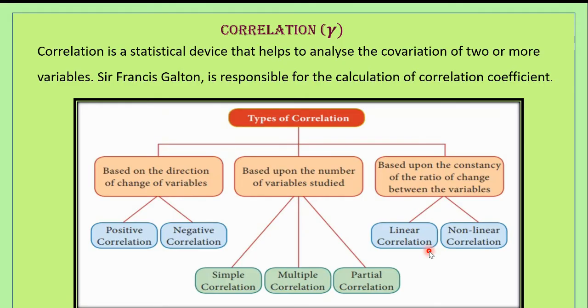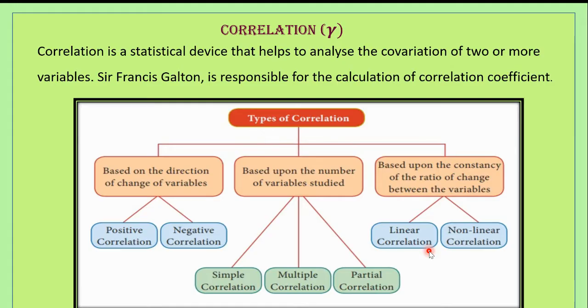Next is methods of studying correlation. There are 4 methods to study. One is called as the scatter diagram method. If you have your textbooks, I think it will be easy for you to follow. Page number 266. It is not there in the PowerPoint. It is there in your textbook. The methods of studying correlation are 4. 1. Scatter diagram method. 2. Graphic method. 3. Karl Pearson's coefficient of correlation. And 4. Method of least squares.